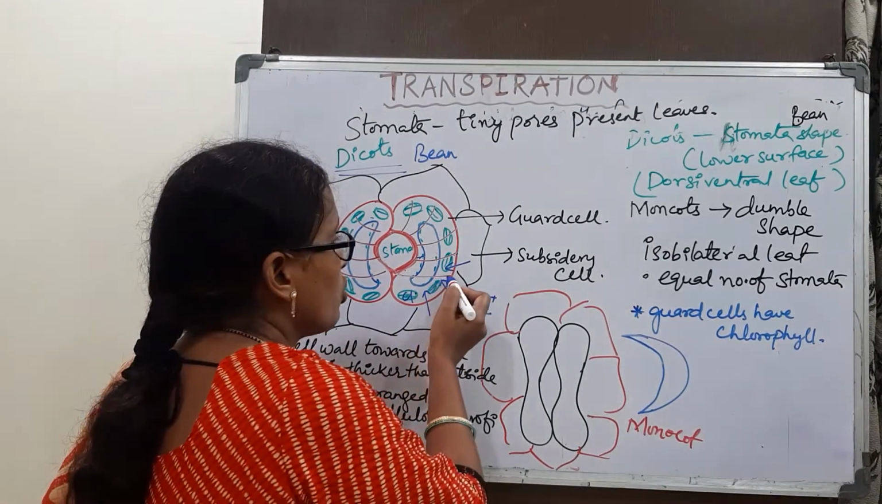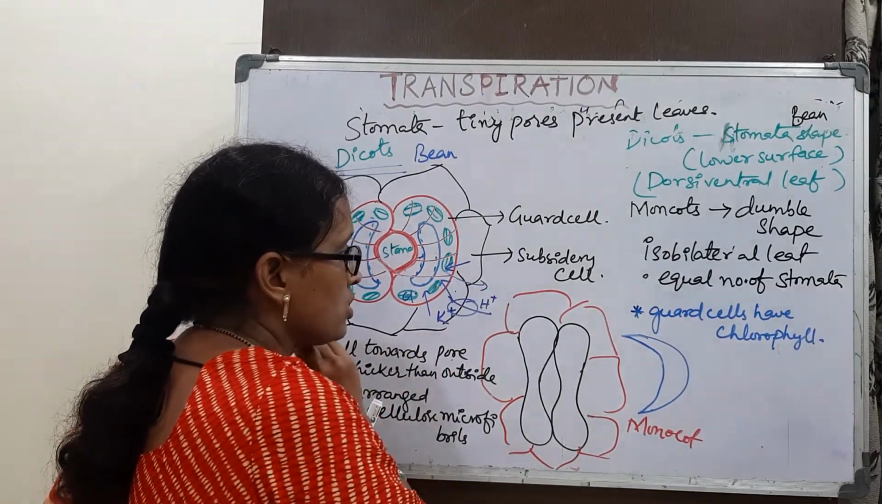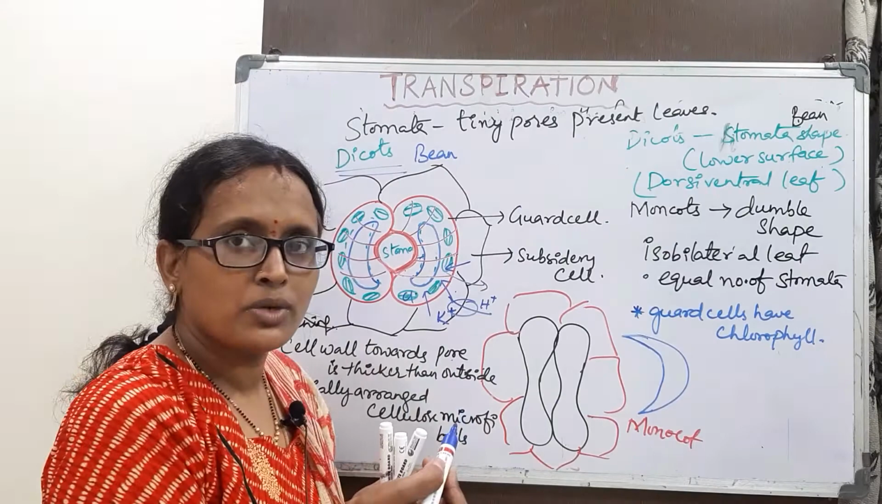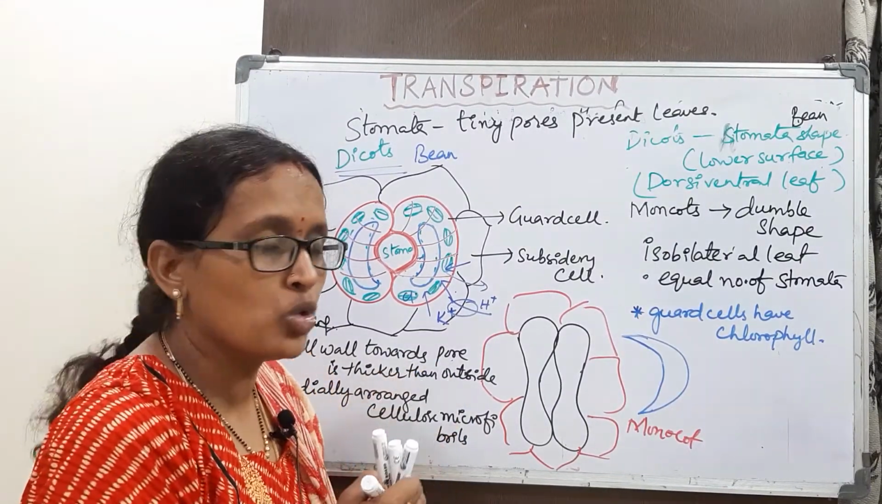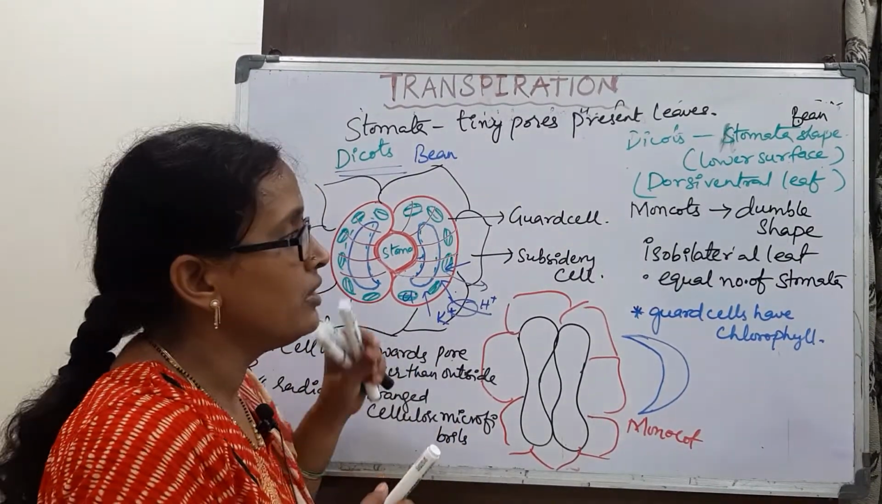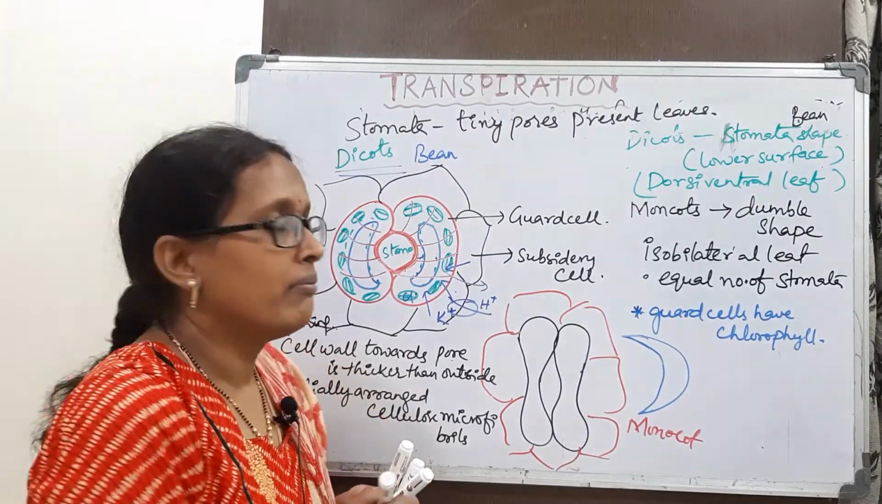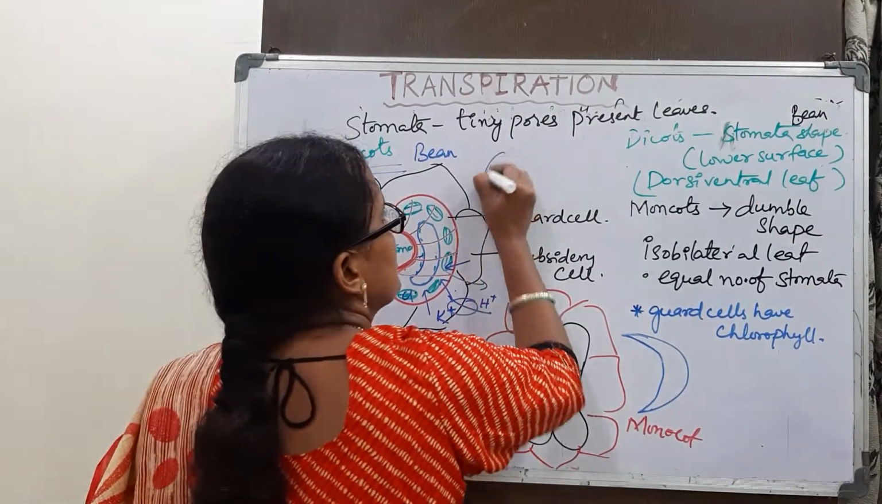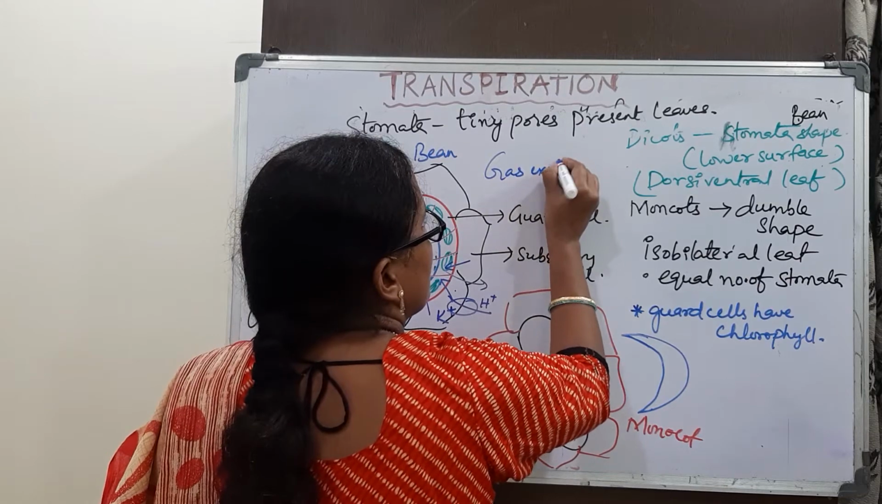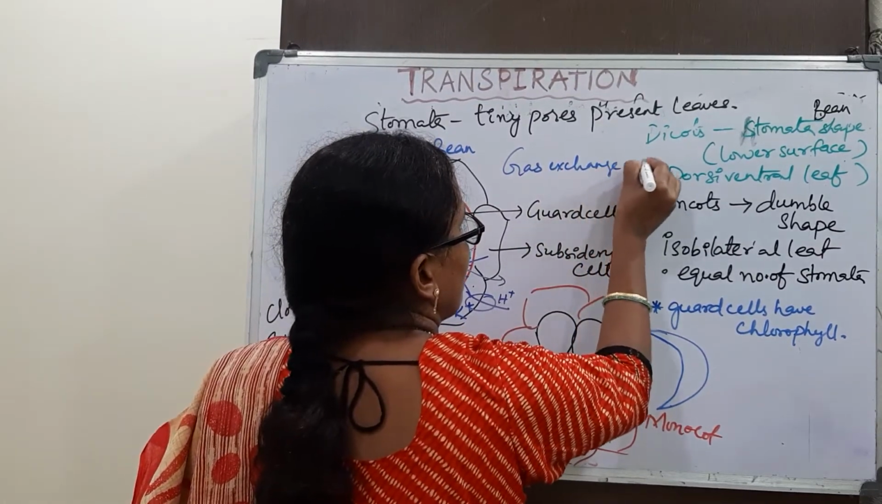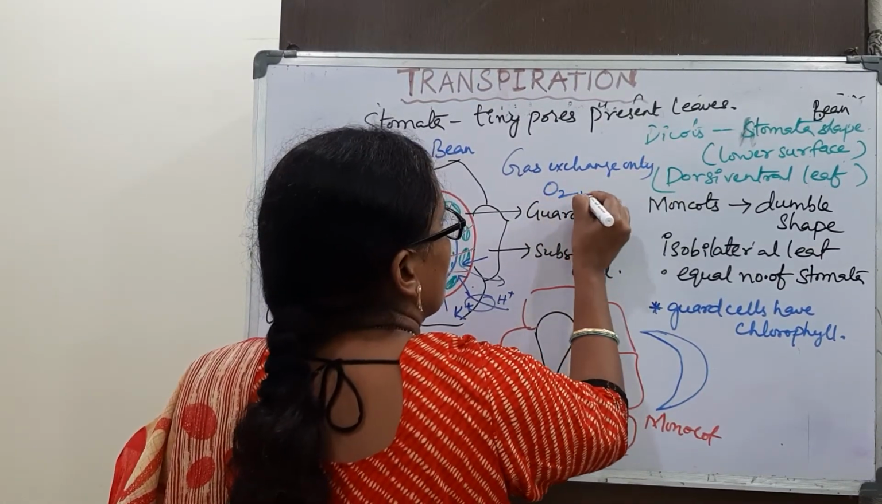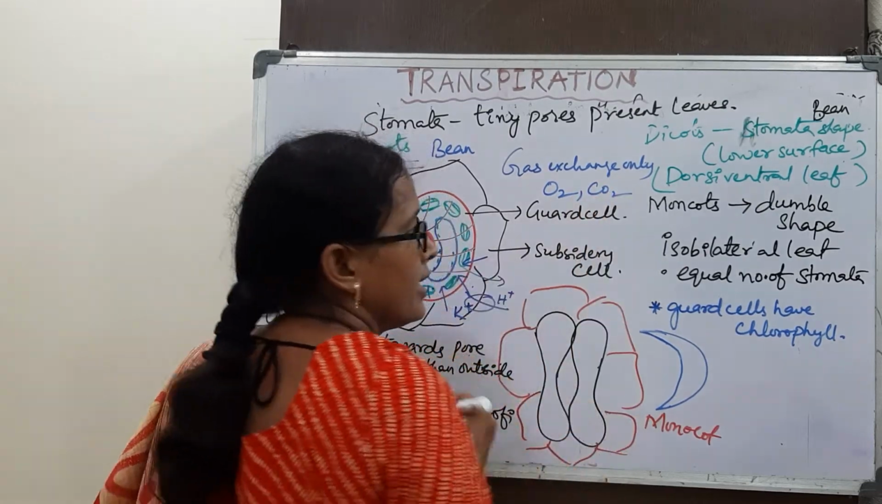When they lose the water, ultimately due to exosmosis, it is going to be closed. So what is the main function of the stomata? The main function of the stomata is gas exchange only, that is oxygen and carbon dioxide.